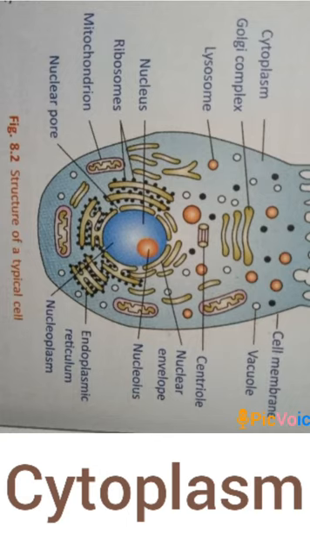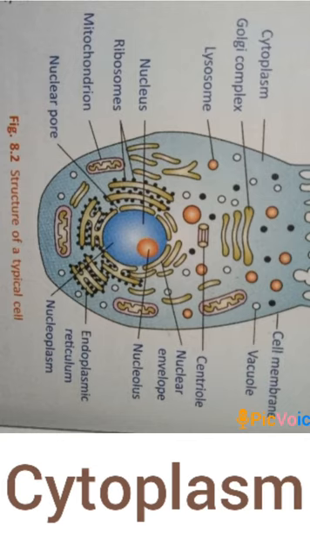There are several extremely small structures called cell organelles present in the cytoplasm. These cell organelles have definite shape, structure, and function.